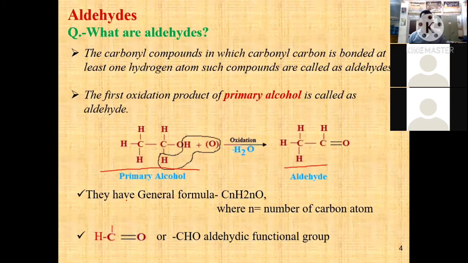Aldehydes have the general formula CnH2nO, where n is the number of carbon atoms. The functional group of aldehyde is H, C double bond O, with any alkyl group denoted as R or R dash, or written as CHO. This is the aldehyde functional group: what an aldehyde is and how it is formed.